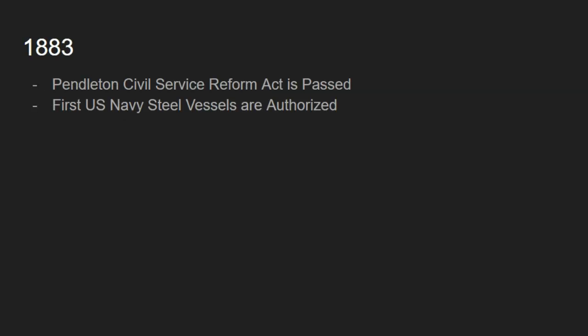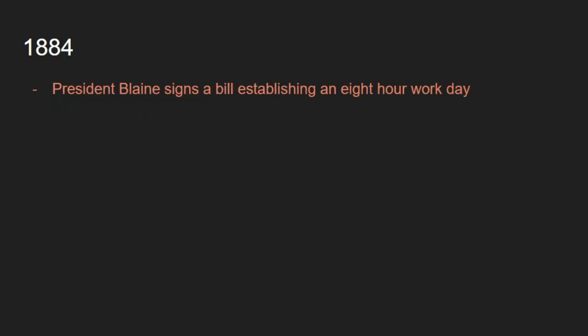1883, the Pendleton Service Reform Act would be passed, and he would authorize the use of the first U.S. Navy steel vessels. So this would be Blaine doing this. In 1884, we have a change. President Blaine signs a bill that would establish an 8-hour workday, which booms his popularity.